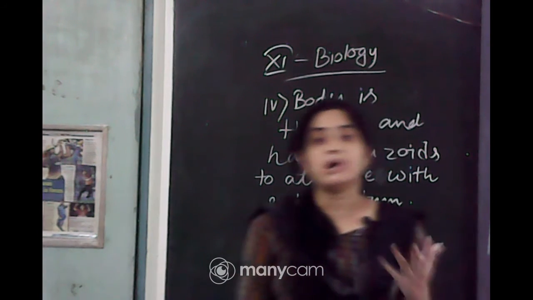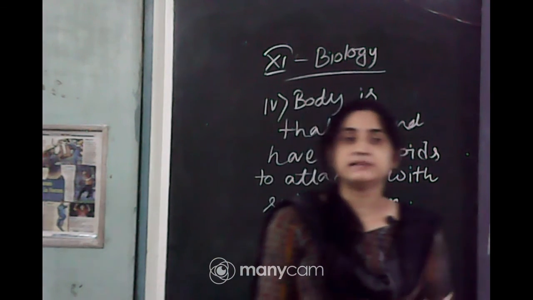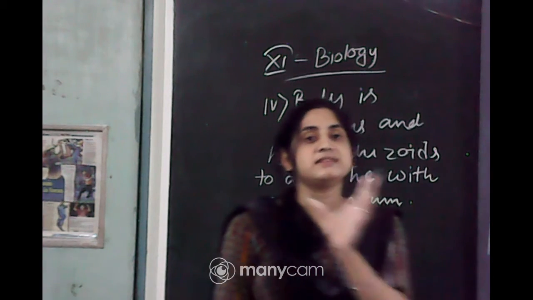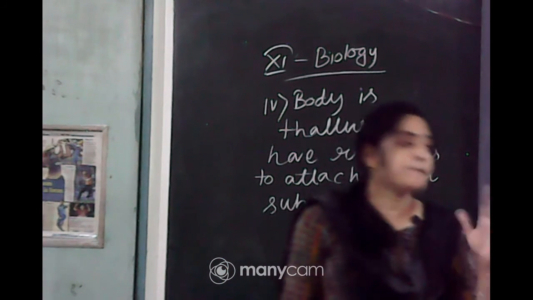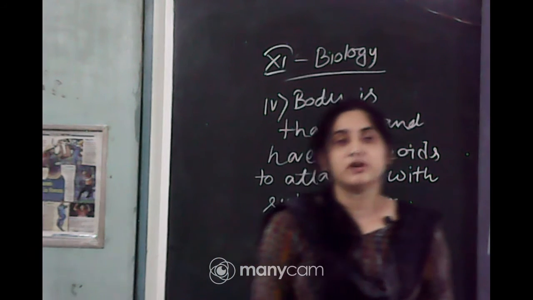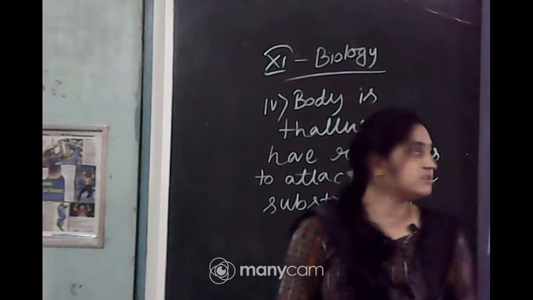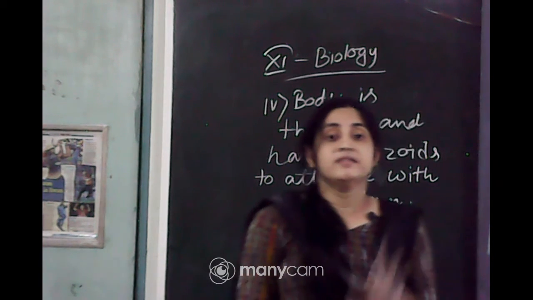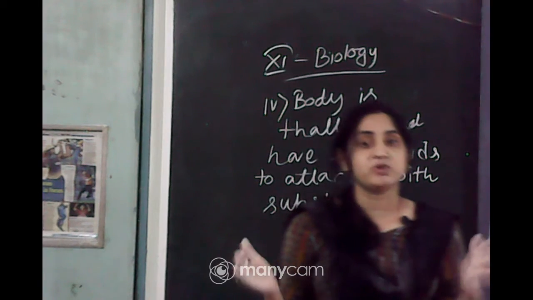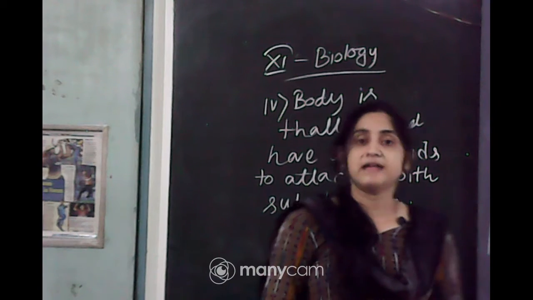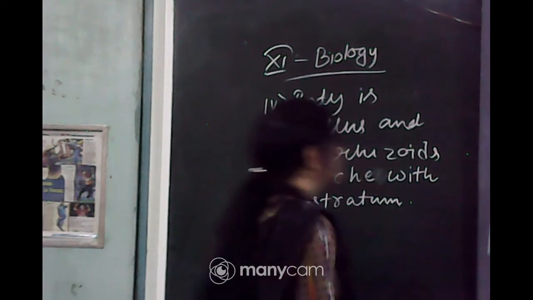You have learned about the alternation of generation in your previous classes. The alternation of generation means in some plants the gametophyte stage is long and the sporophyte stage is short, but in some other plants the sporophyte stage is long and the gametophyte stage is short, and they can replace each other. So, that is called the alternation of generation, and it occurs in the bryophytes. Their body is haploid. So, that is why the gametophyte stage must be longer than the sporophytic stage, and the gametes are haploid in number. Okay? So, the body is haploid and produces gametes, that is called gametophyte.